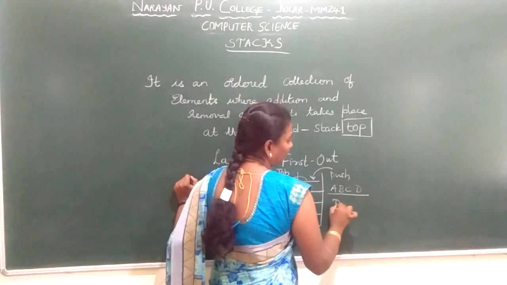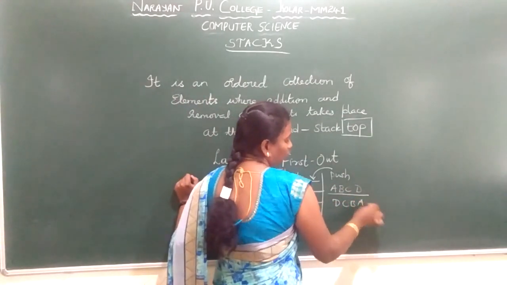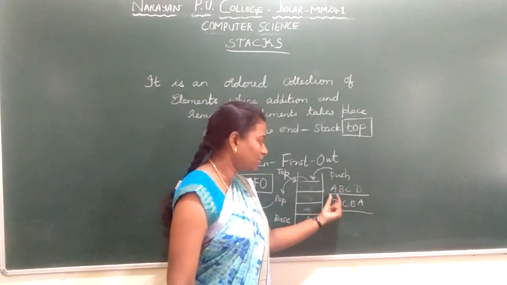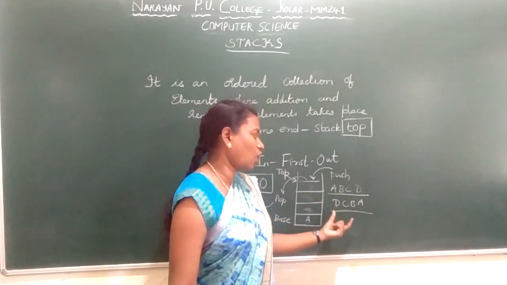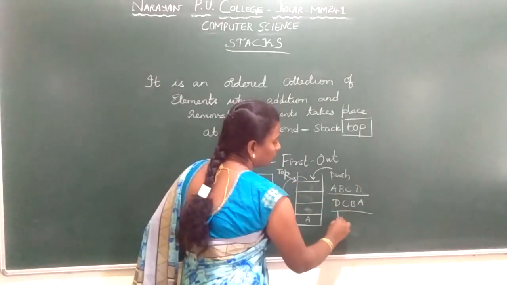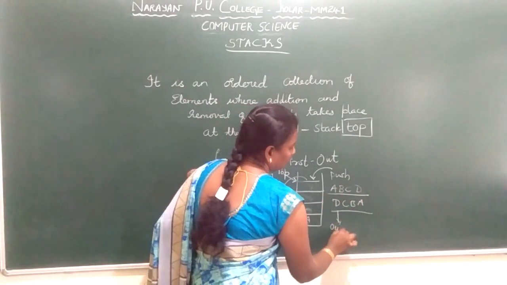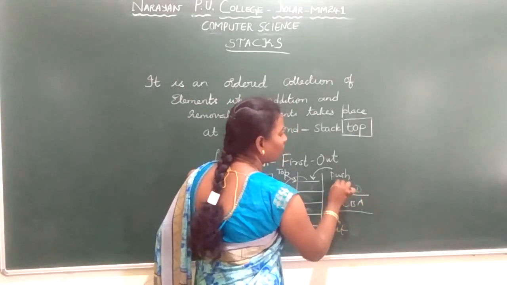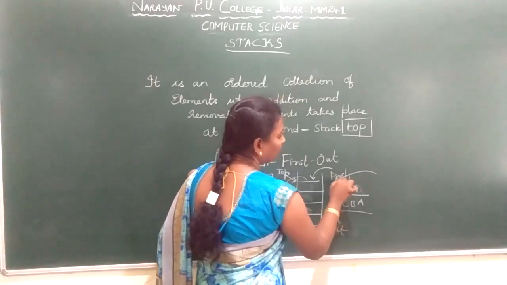ABCD, deletion will be BCDA. So inserting the element, the last element which we inserted will be the first out. So what is the first out? First out B. Next is C. B, A. What will be first in?